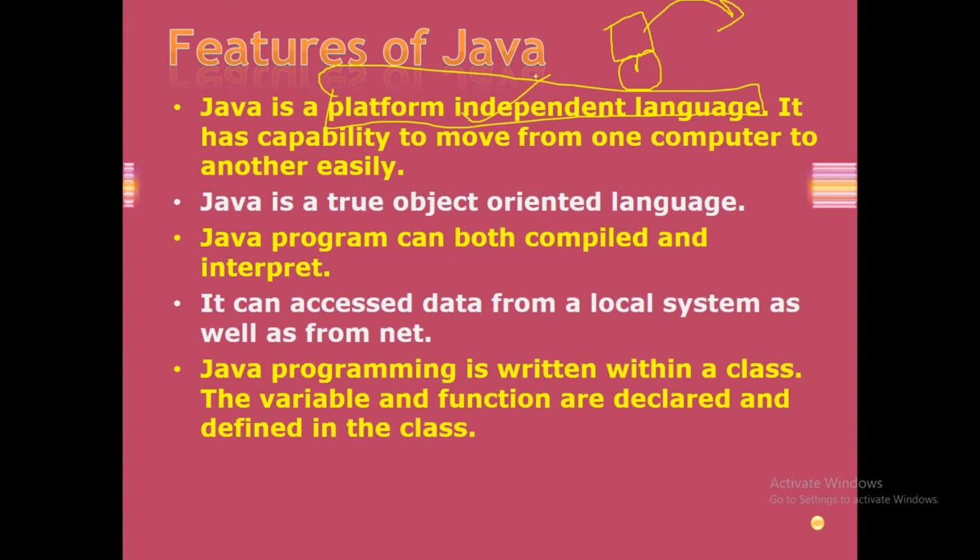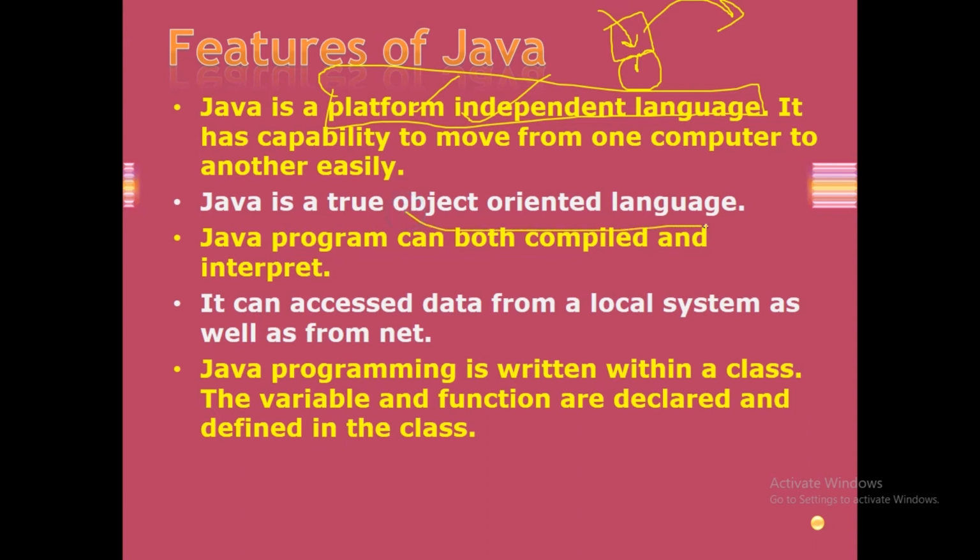Platform means we are talking about the operating system. It can be run on any operating system. If you have made your program in a Windows based system, but you want to run that particular program somewhere else, you can do it easily because of its platform independence feature. It has the capability to move from one computer to another easily.